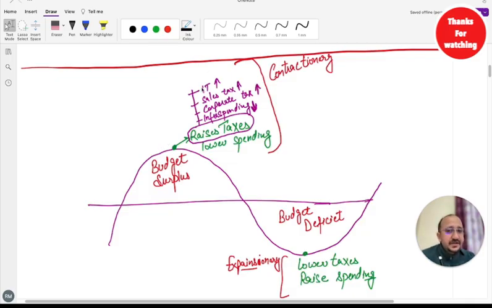Increase the taxes. Income tax, sales tax, corporate tax, all these taxes will be increased. Now you have to pay more income tax, so I will suck the money from you, from the economy. Now you won't have the money to spend, so demand will go down, inflation will go down, and this is how the growth cycle will revert.